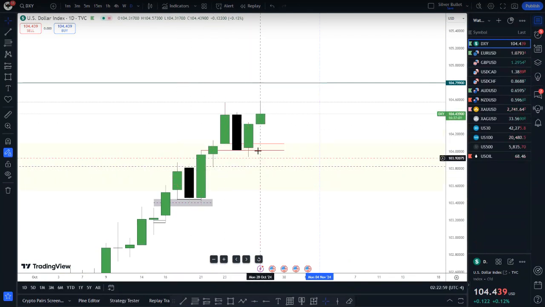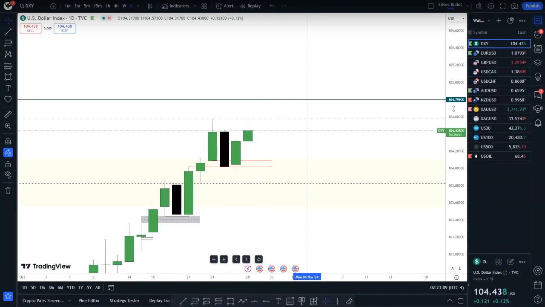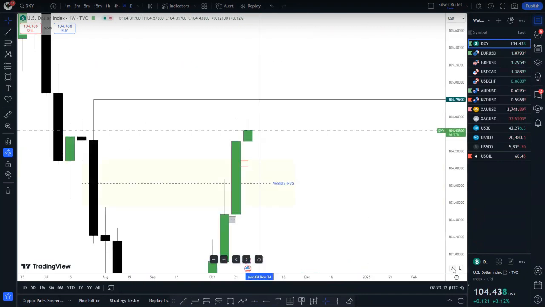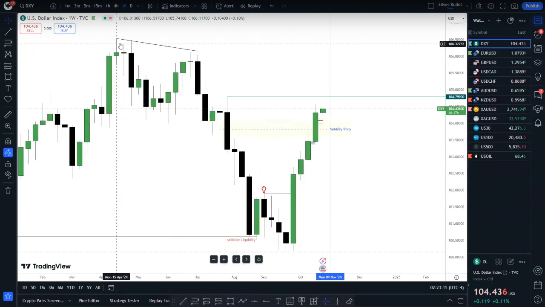Price pushed above the fair value gap, then came back down, used it as an inversion fair value gap, and we had this fair value gap here, which price will tag into and then push to the upside. So I'm expecting simply a continuation to the upside to this level, 104.97, and we still have potential to the upside even if we reach this level, because remember we still have these failure swings right here. This is going to be a low resistance liquidity run in this case. So this will still be my draw on liquidity, but for this week I'm only aiming for this level here, 104.79.